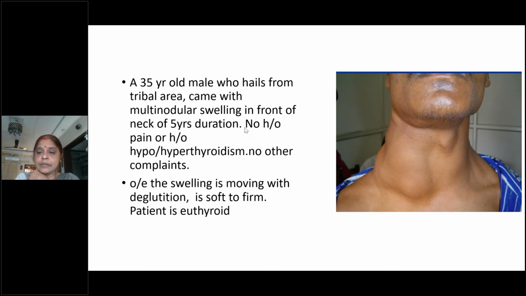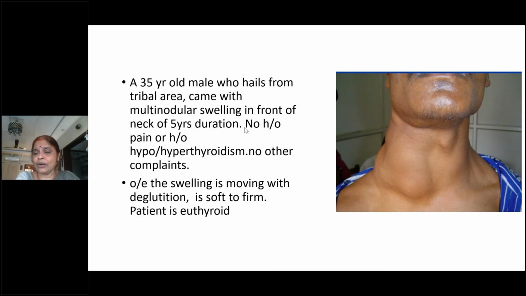You understood? Sometimes a soft cystic swelling, a cyst, can be felt as firm because it is under the tough deep fascia of the neck. Understood? So you cannot decide whether the swelling is malignant or benign basing on consistency in the case of thyroid, because a hard nodule is not necessarily carcinoma. Why? Because the hardness is due to macrocalcifications because of long-standing hemorrhages in a long-standing multinodular goiter.